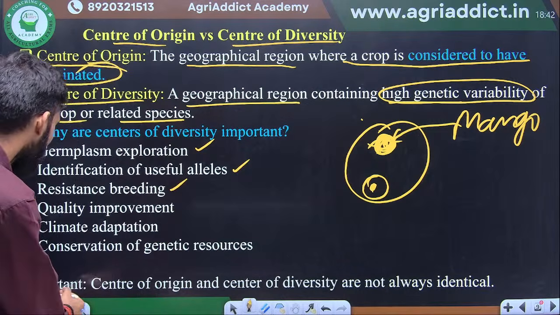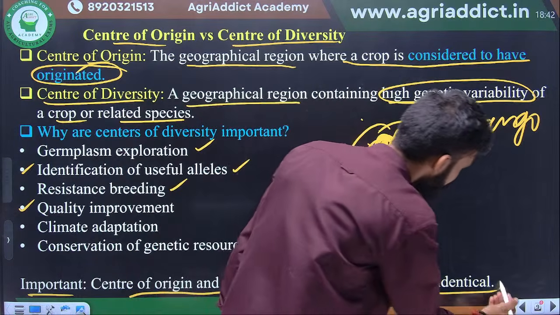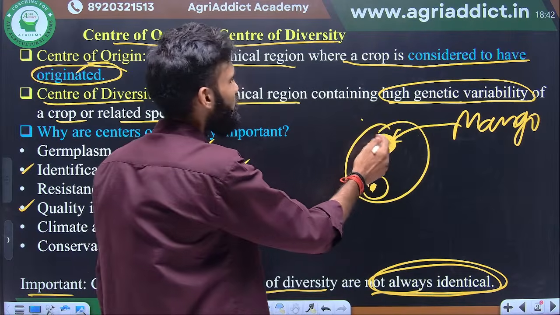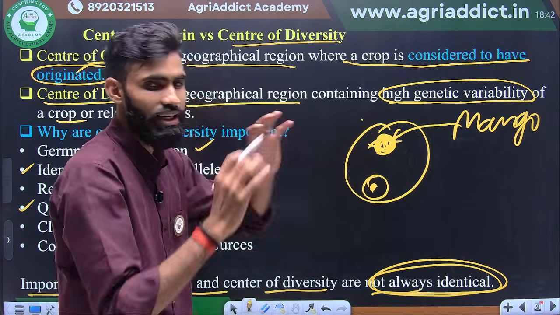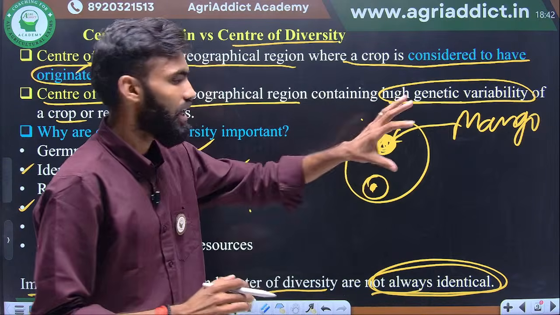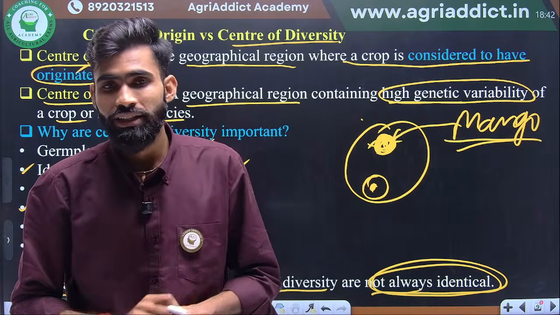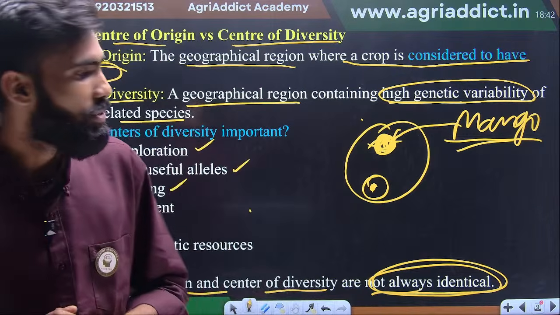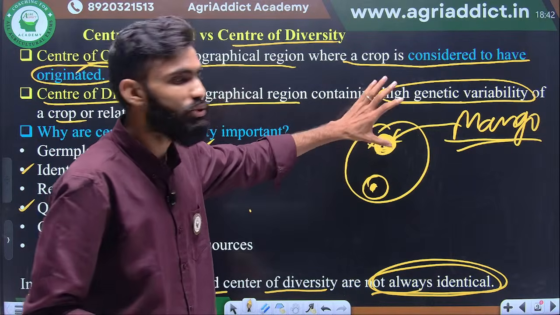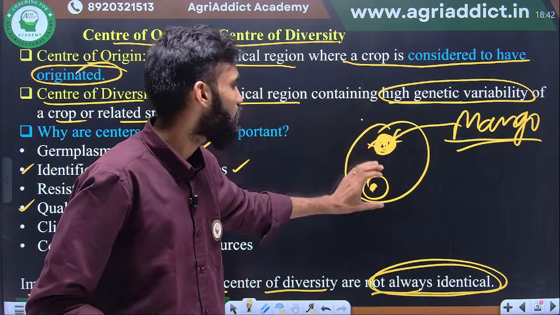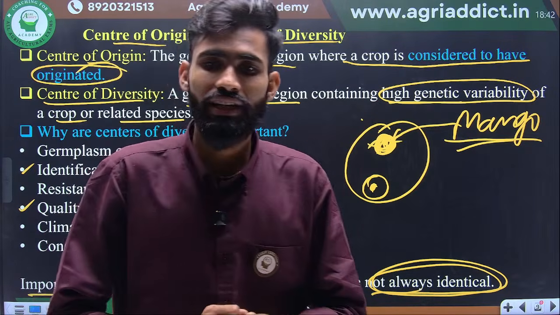Okay, so what is the importance? Center of origin and center of diversity are not always identical. As we see, the center of origin may be this and the center of diversity may be this, where we select or introduce several germplasm. As an example, take the mango: the center of origin is the Indo-Burma region, but the maximum diversity is present in the USA, because the mango did not originate in the USA, but scientists introduced the maximum number of mango relatives and varieties in that area.